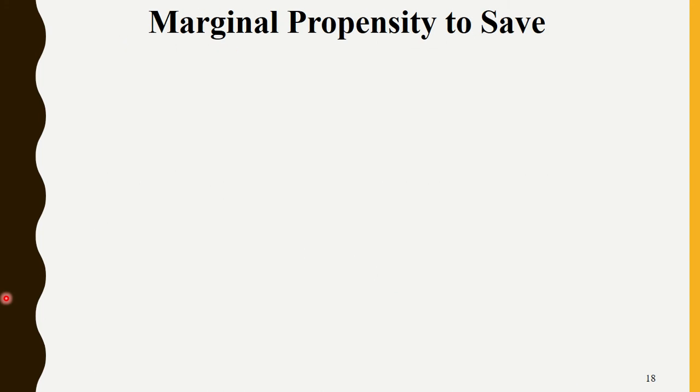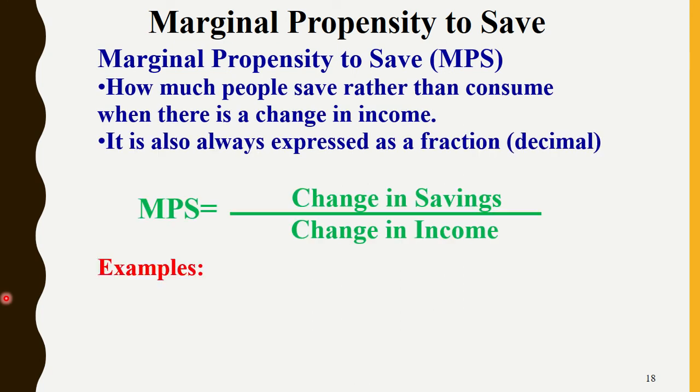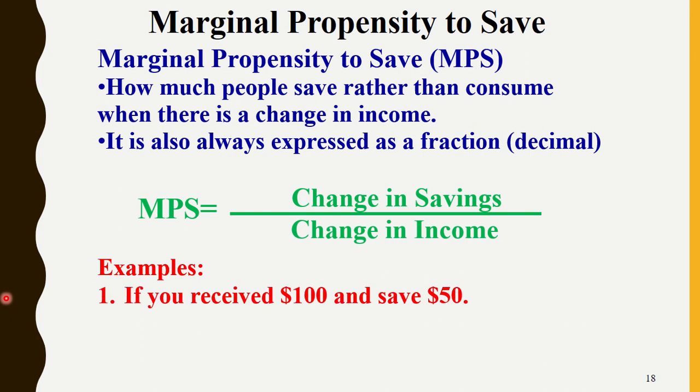So now we need to look at what is our marginal propensity to save. Well, it's basically the same equation, it's just a different numerator. So your change in savings over your change in income. Why am I giving you both, right? Because if you know your marginal propensity to save, you should know your marginal propensity to consume. Yes, if you've made that connection, congratulations. So if you receive 100 and you save 50, you save 50%, you spend 50%.